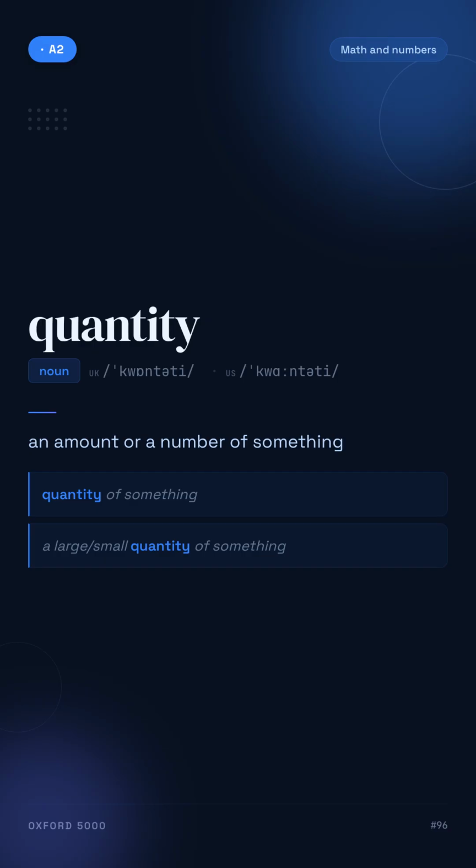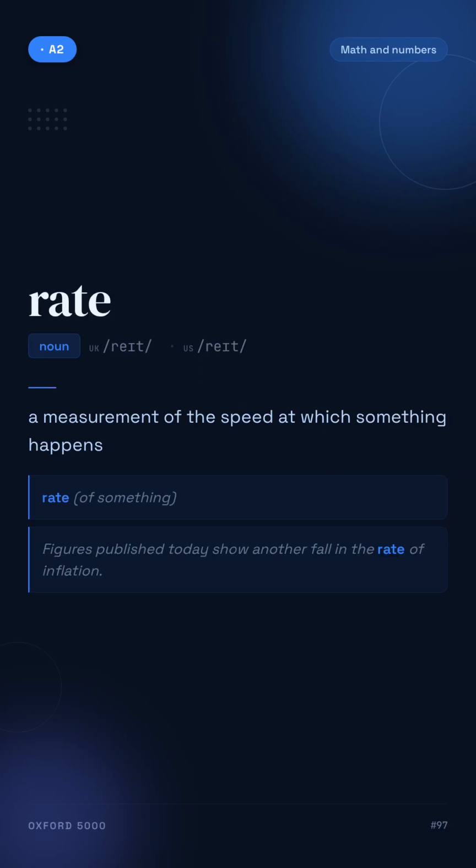Quantity. An amount or a number of something. For example, quantity of something. Rate. A measurement of the speed at which something happens. For example, rate of something.